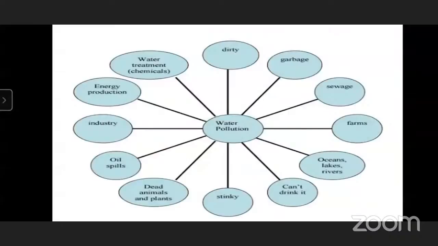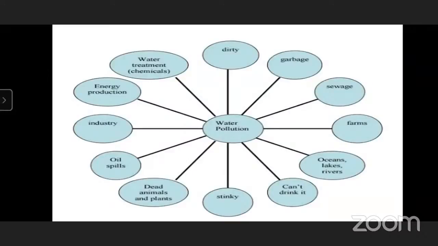Water pollution: dirt, garbage, sewage, farms, oceans, lakes, rivers that cannot be drunk, dead animals and plants, oil spills, industry, energy production, water treatment, chemicals. Yes. So all these things cause water pollution. We know if there is dirt it will produce water pollution.